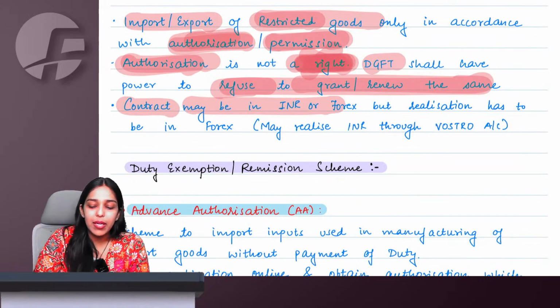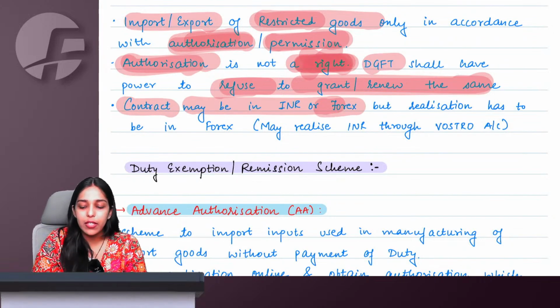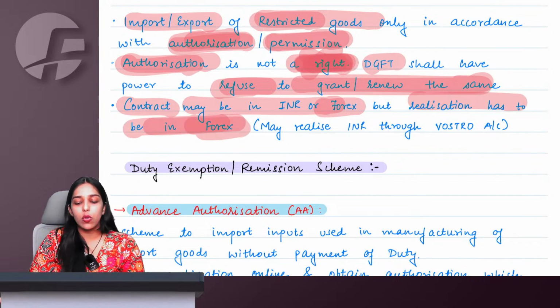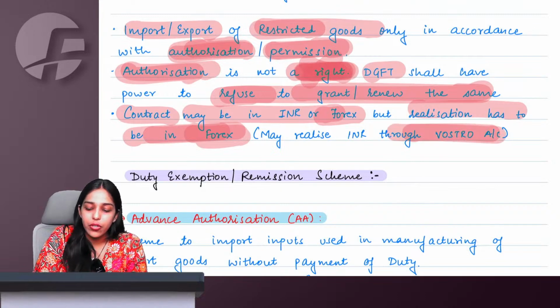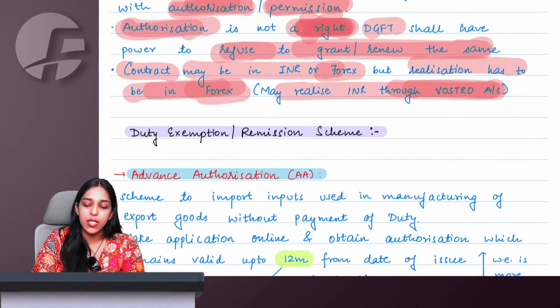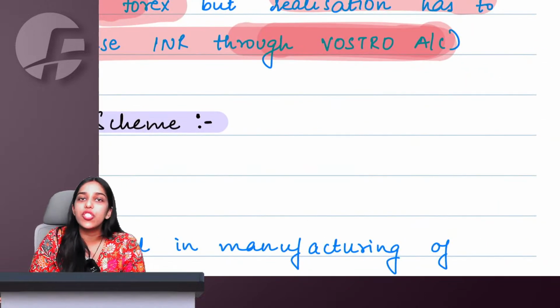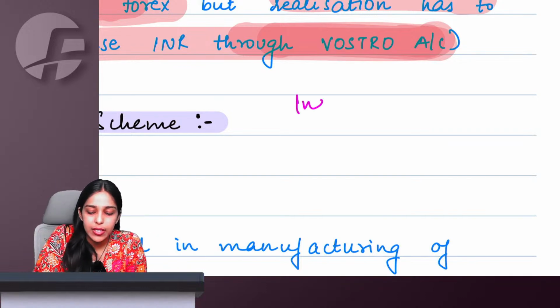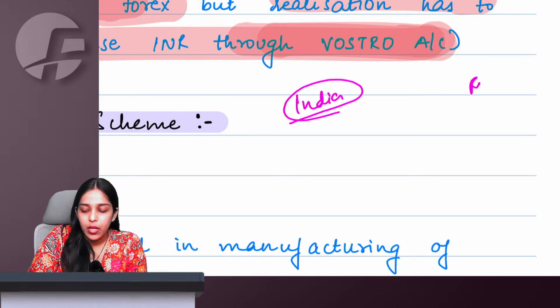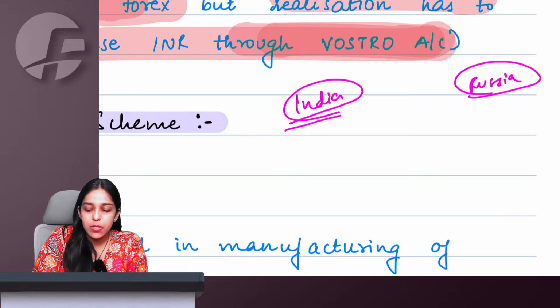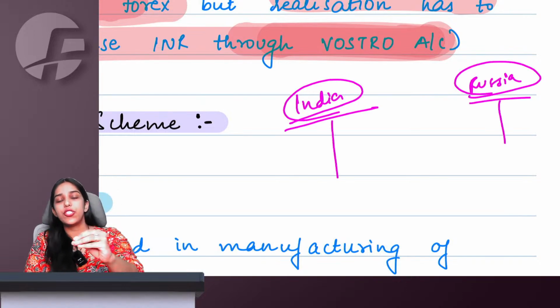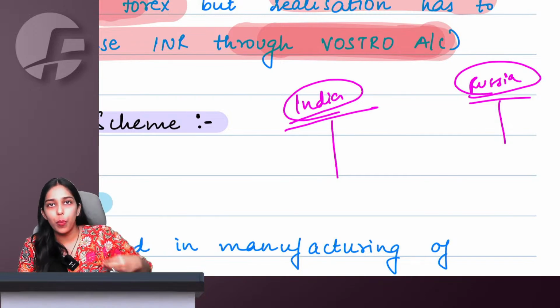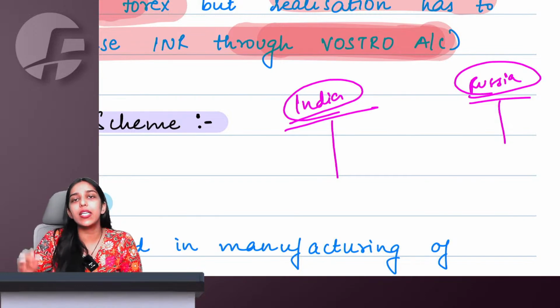Then contract may be in INR or it may be in forex, but realization always has to be in forex only. See, realizing INR through a Vostro account is allowed. We have studied about Vostro accounts in GST also. What are these Vostro accounts? Let us say India and Russia want to undertake transactions, but Russia is not comfortable dealing in rupee, and we are not comfortable trading in Russian rubles.